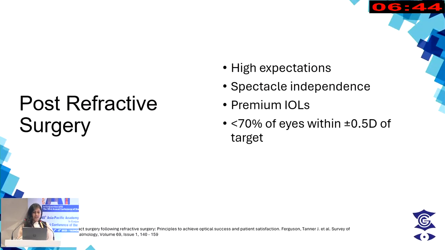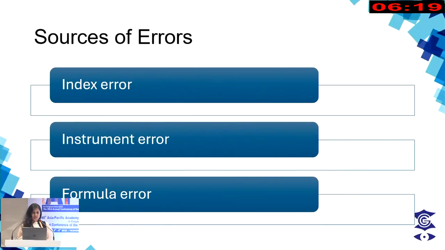These patients will come to us with quite high expectations because they've had spectacle independence for most of their life, and they usually come requesting for premium IOLs. And the challenge for us is that certain studies have shown that less than 70% of eyes who have undergone refractive surgery as well as cataract surgery have a target refraction of plus or minus 0.5 diopters. So what are the sources of errors that we usually encounter?